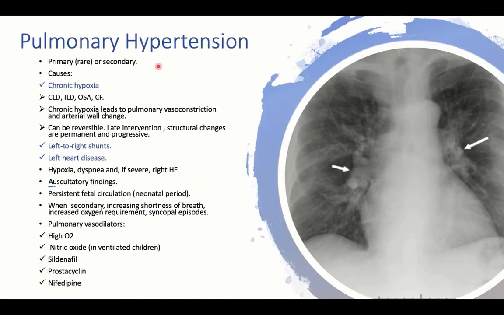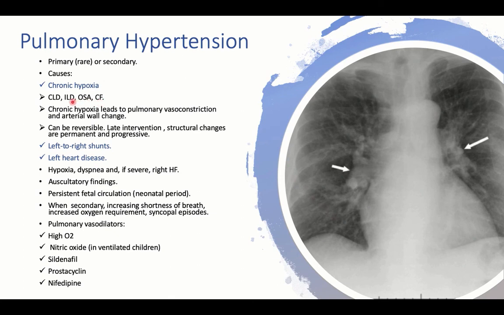Pulmonary hypertension, having increased pressure in the pulmonary circulation, can be primary, presenting as a congenital condition which is very rare, or can be secondary to underlying illness, either in the heart or in the lungs. So what are the causes? Any chronic hypoxic condition. Hypoxia is associated with pulmonary vasoconstriction, and long-standing vasoconstriction will result in changes to the arterial walls, ending by muscularization and increasing the pressure in the pulmonary circulation. So in chronic lung disease due to pulmonary hypoplasia, due to prematurity, whatever the cause, interstitial lung disease, obstructive sleep apnea, and cystic fibrosis.